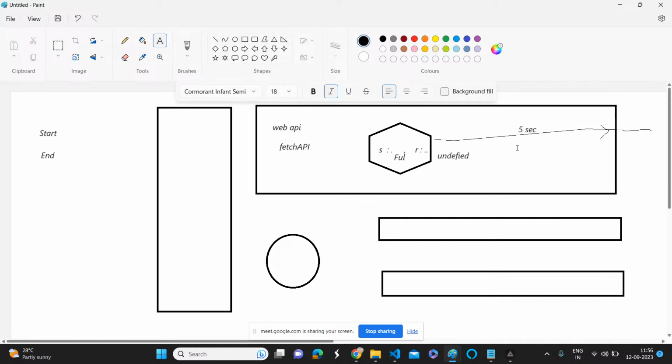And once you got the data, we should store that data into the response key, right? Yes or no? Yeah, we got the data. So now we have a promise object. In that there is a key called status, and that is fulfilled, and the response is also there, that is the data. Now what we need to do? Because we should inform the JavaScript engine, right? Hey, we got the data. Could you please do console.log? Then what we need to do?